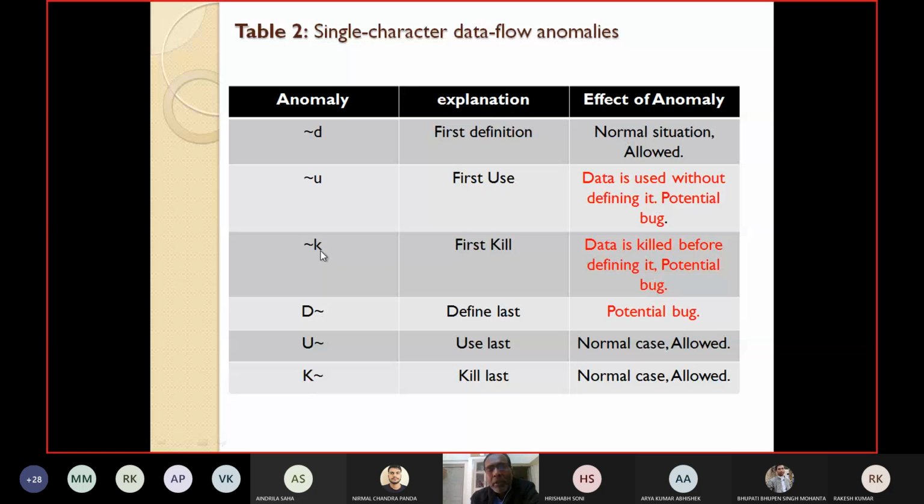Obviously, it leads to a potential bug. Similarly, negation K, we are first killing it, and before that we are not interested in what has happened. But your data is killed before defining it. We have to first define, then only we can kill. If we have not defined, we cannot kill it. Obviously, this will lead to some potential bug. In order to mark the difference between the symbol used before or after, when I am using the negation symbol after, I have used capital letters so that you can easily understand.